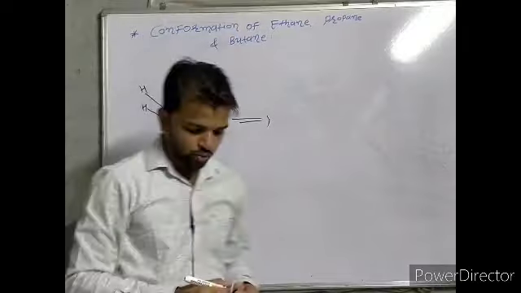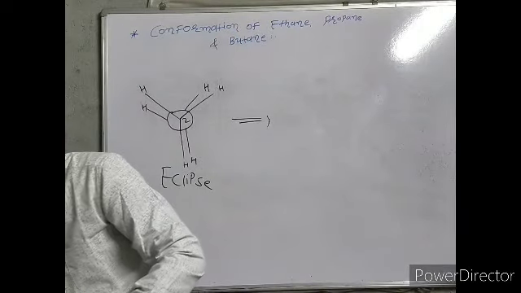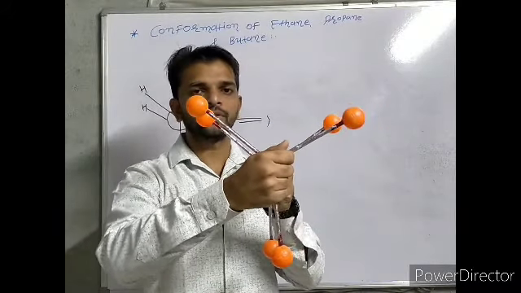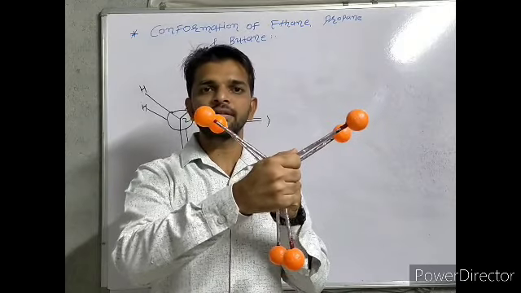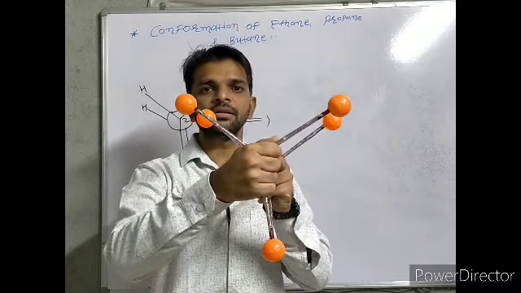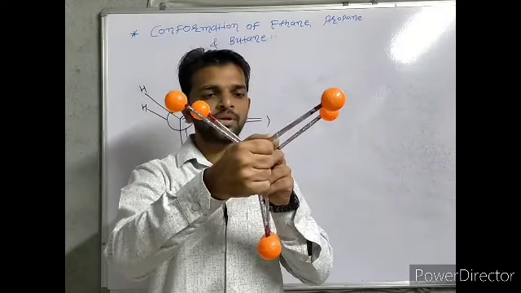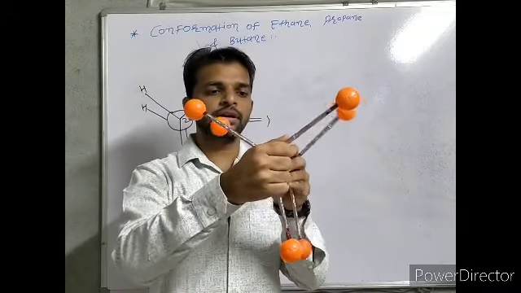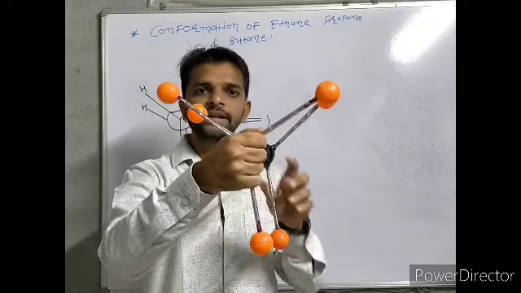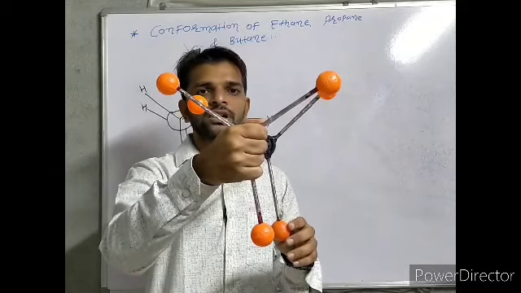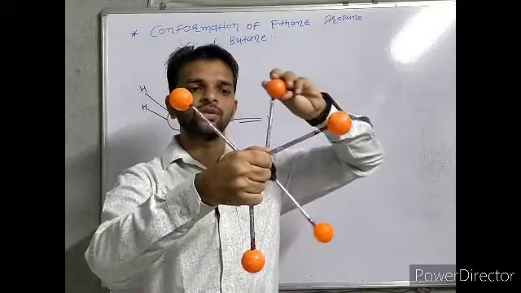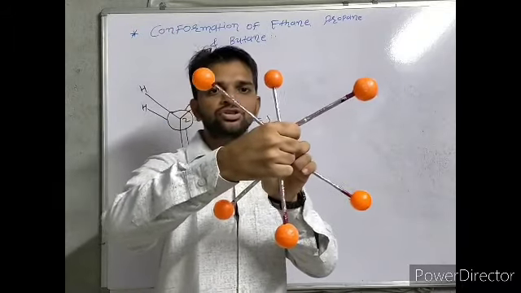We know the meaning of dihedral angle. It is the angle between the substituents on two adjacent carbons, which is known as the dihedral angle. If we rotate any one carbon, if we rotate carbon number 1 by 180 degrees, then we get a structure like this. This is 90 and this is 180.